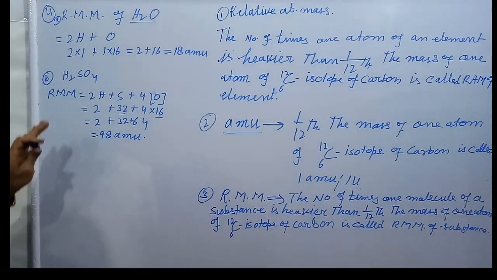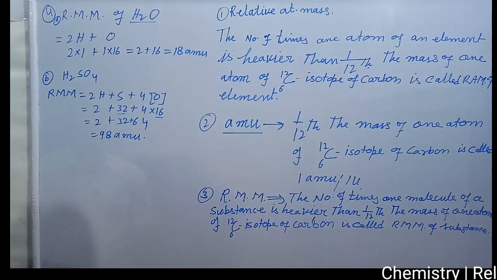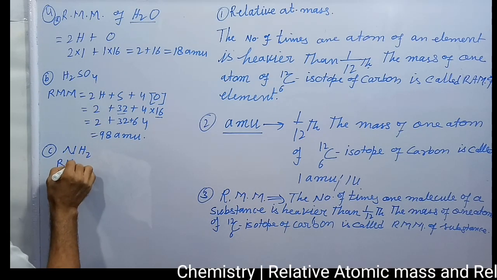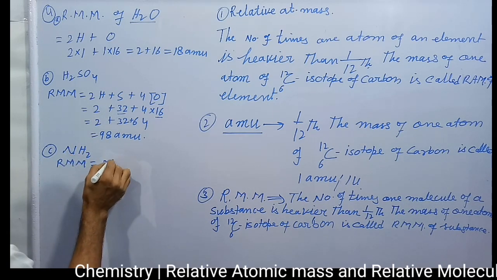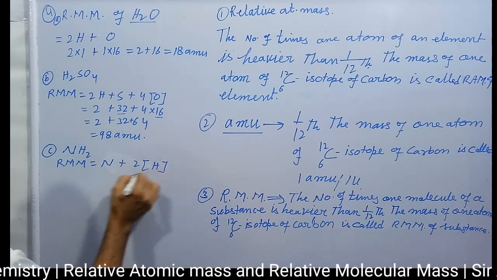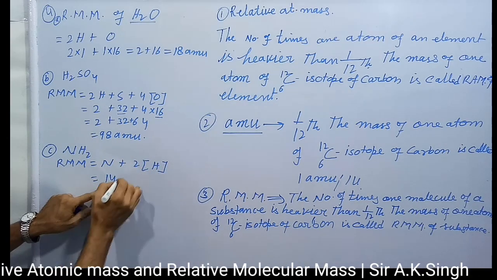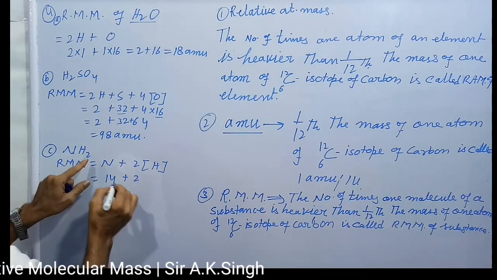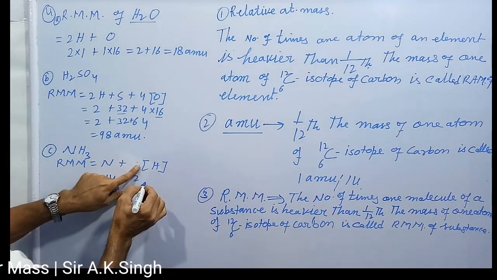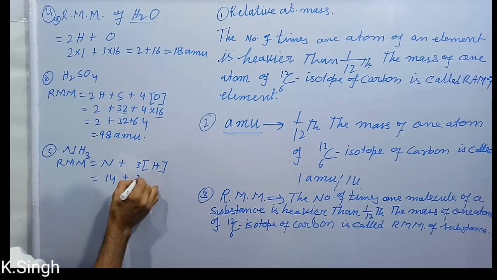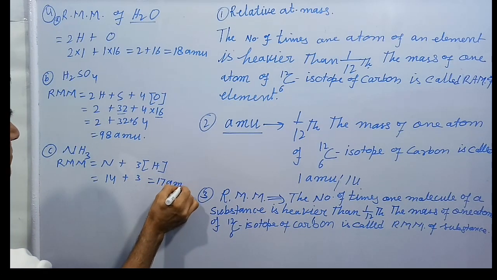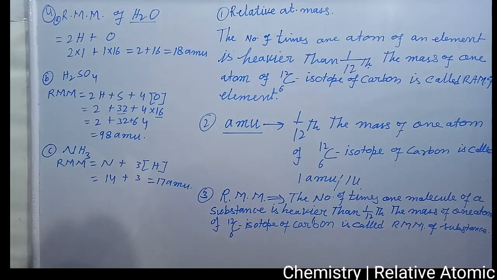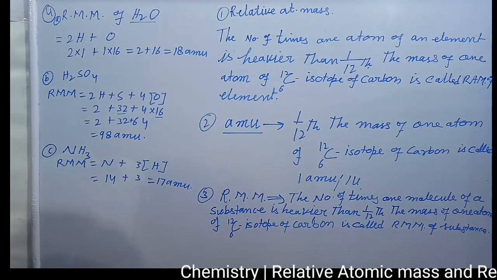Then you can calculate any molecular mass easily. Like ammonia, NH3: relative molecular mass equals 1 atom of nitrogen, atomic mass 14, plus 3 atoms of hydrogen, so 3 into 1 is 3. That equals 17 AMU, the relative molecular mass of ammonia. Like that you can calculate the molecular mass of substances.